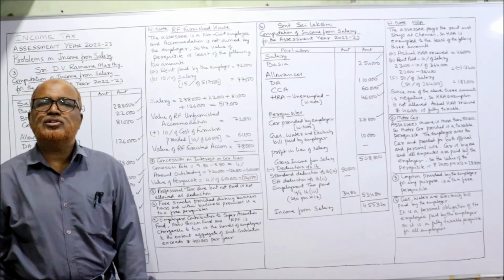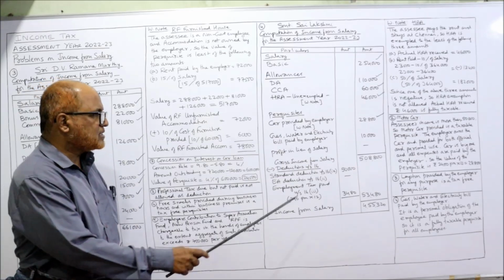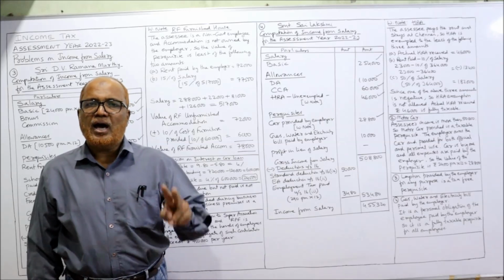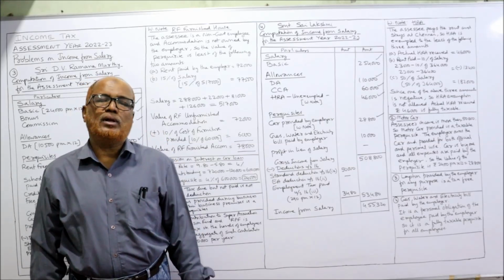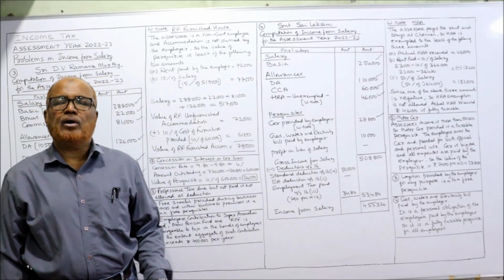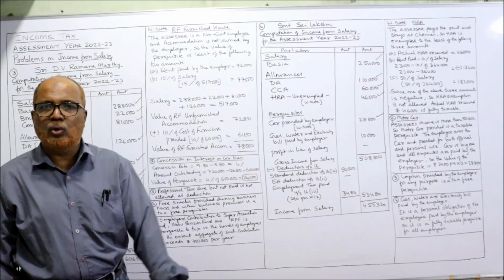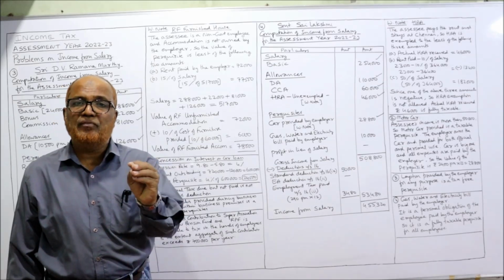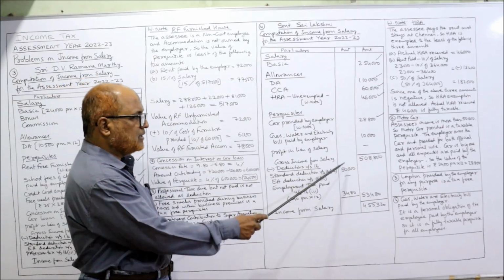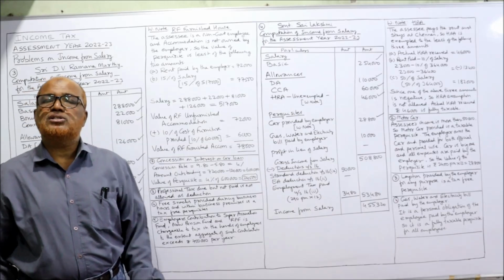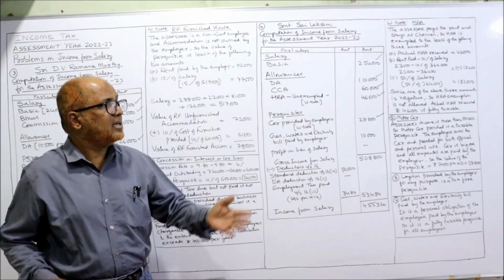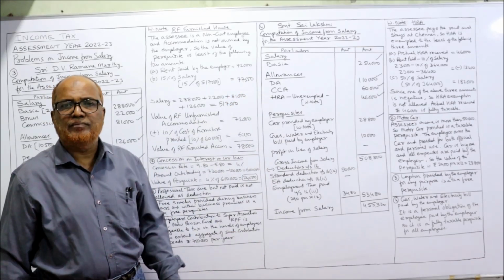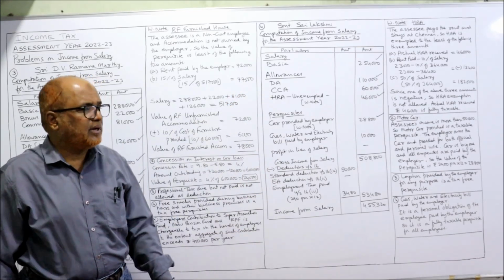From this, we give the deductions under section 16. The first is standard deduction under section 16(1)(a), least of the following two: actual gross income from salary, or fixed 50,000, whichever is lower. So gross income from salary 5,08,800, fixed amount is 50,000, whichever is lower, 50,000. EA reduction under section 16(2) is not allowed because there is no EA at all. If there is EA, there is a possibility of EA reduction. When there is no EA, no possibility of deduction.